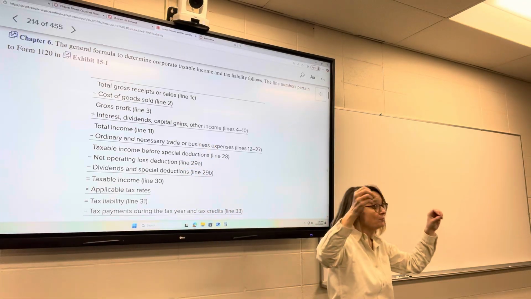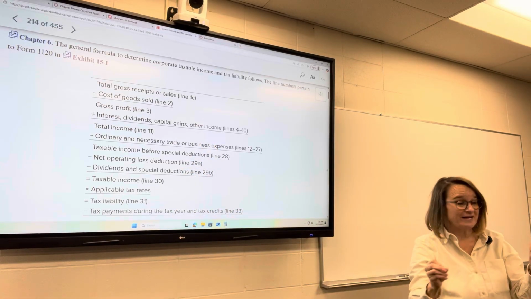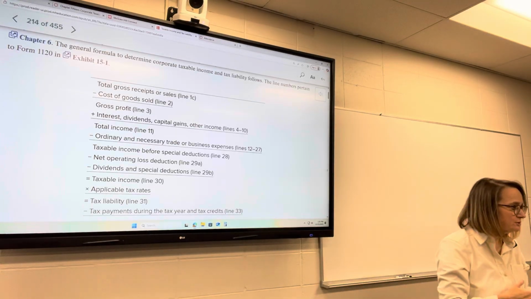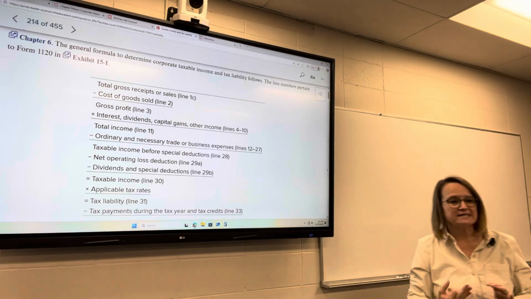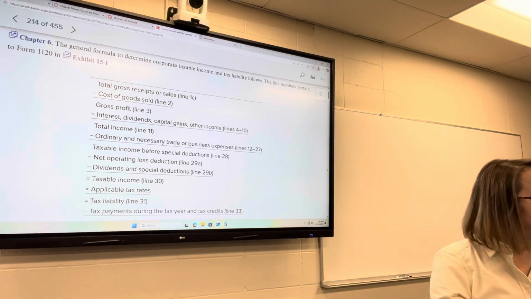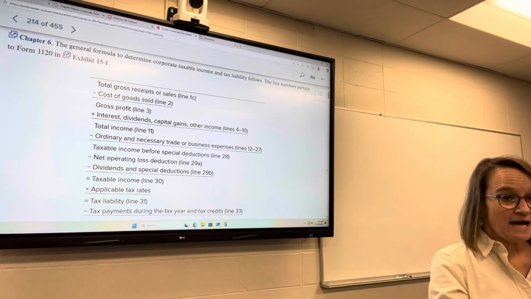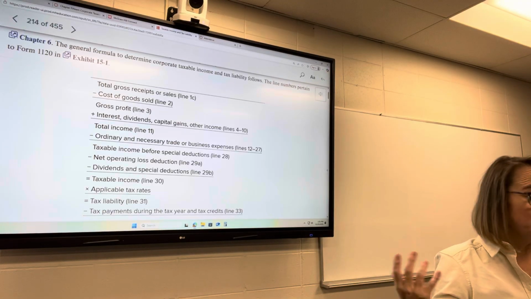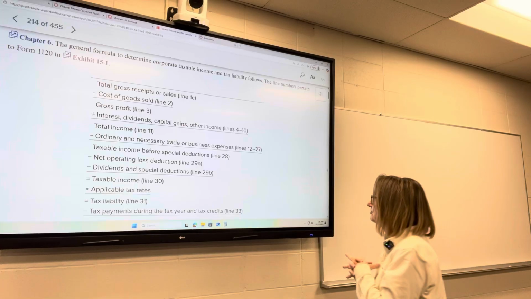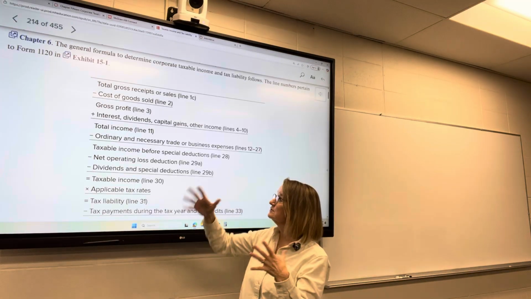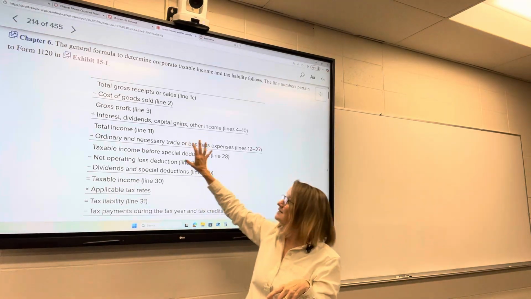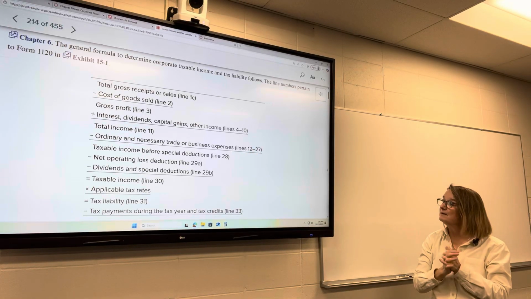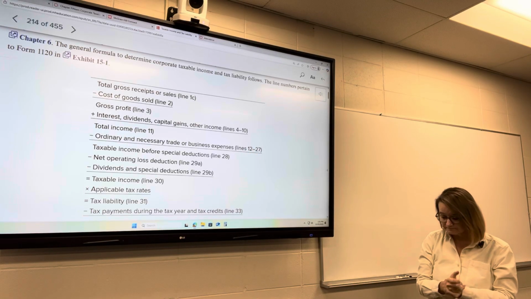Guess what? Corporations do not have a special tax rate for qualified dividends. They do not have a special tax rate for long-term capital gains. They do not have a special tax rate for any of those items. It's one tax rate for every type of income. That's pretty simple, right? That's a lot different from individuals. So as a result of that, we can throw all that in there. We're going to add any interest, dividends, capital gains, other types of income to get to our total income.